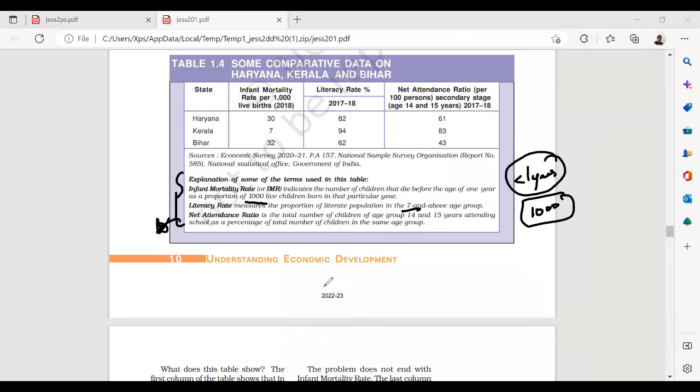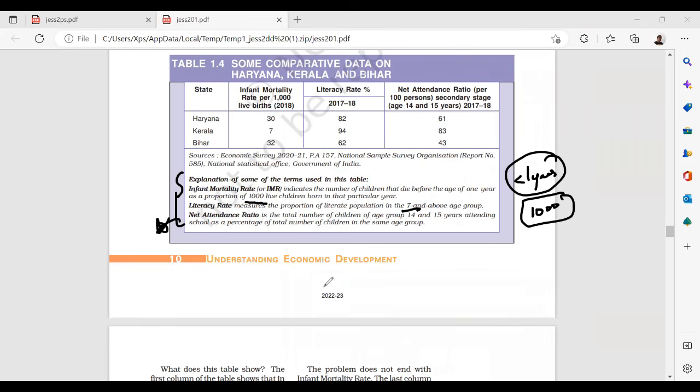That means, out of the number of the group which has been present, the people who actually participate and take an active role in the classes is called the net attendance ratio.